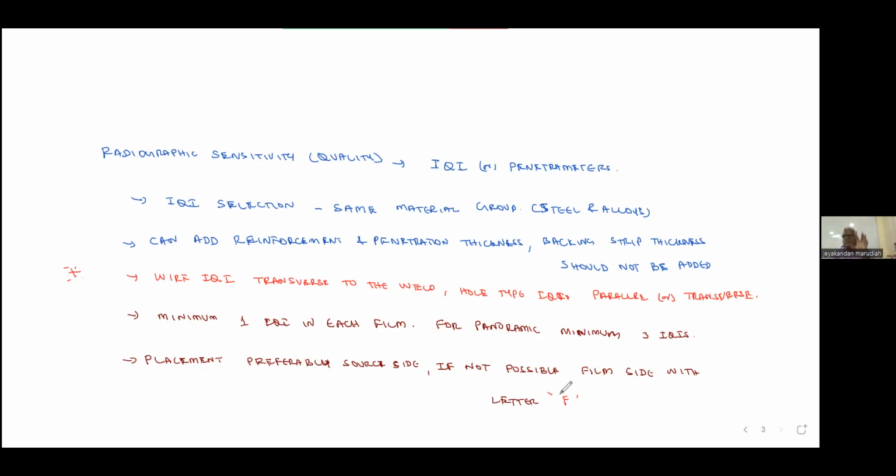These are the key points you should know about the sensitivity. Okay, this is one of their favorite areas to ask questions. So please note this.